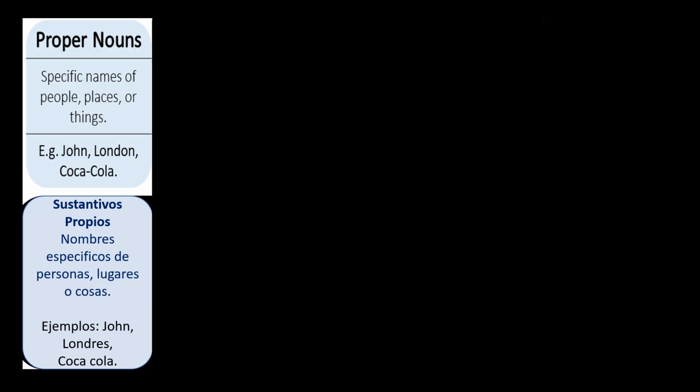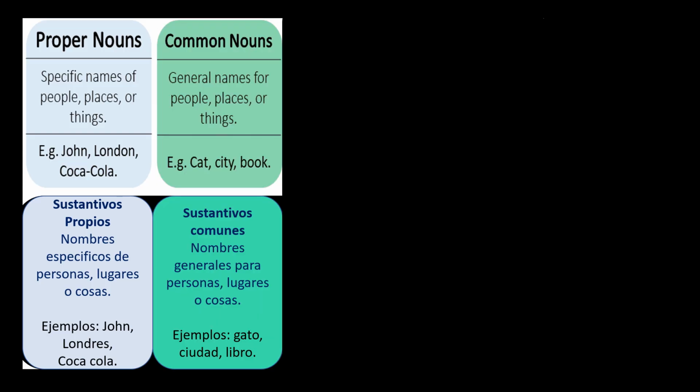Proper nouns. Proper nouns are specific names of people, places, or things. For example, John, London, Coca-Cola. Common nouns. Common nouns are general names for people, places, or things. For example, cat, city, book.